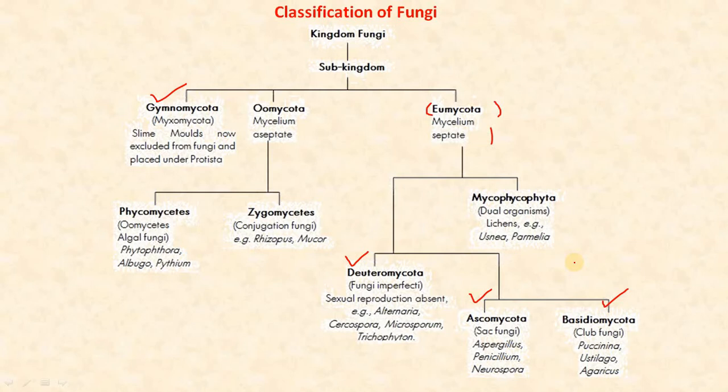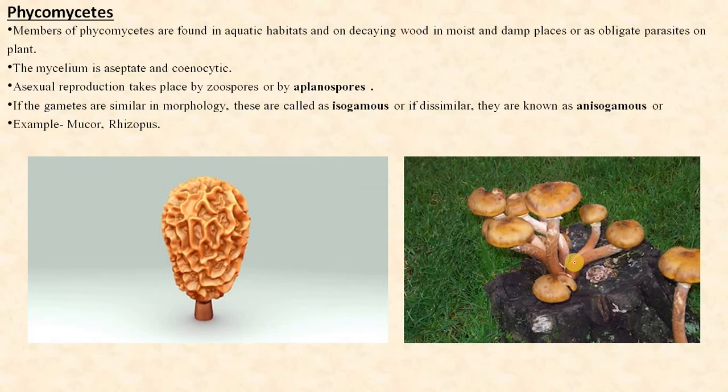We will describe these groups more clearly. Phycomycetes. We can find these in aquatic environments, on decaying wood and moist damp places, and as obligate parasites on plants. The mycelium is aseptate and coenocytic. The asexual reproduction takes place by zoospores or by aplanospores. These are non-motile. Zoospores are motile, okay.